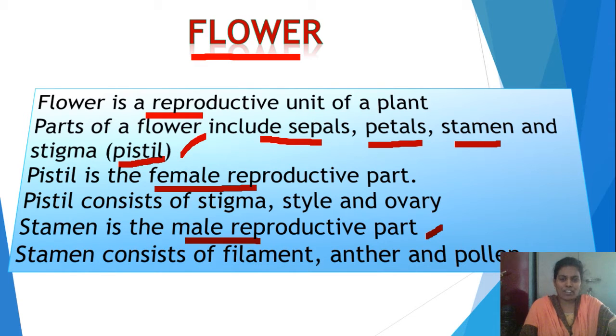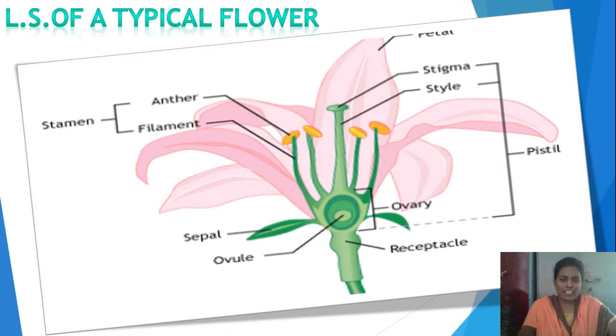Let us see the structure of a flower. Look at this picture here. This is the longitudinal section of a flower. If you observe this, there are four important parts. Sepals are green leaf-like structures, and these protect the internal parts of a flower during its bud stage. The second part is the petals. Petals are colored structures which attract insects for pollination.